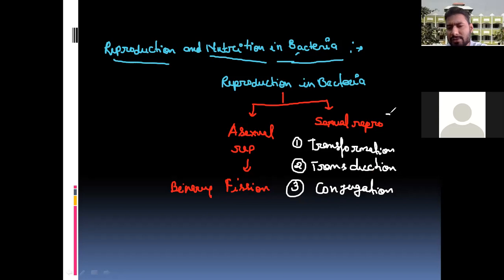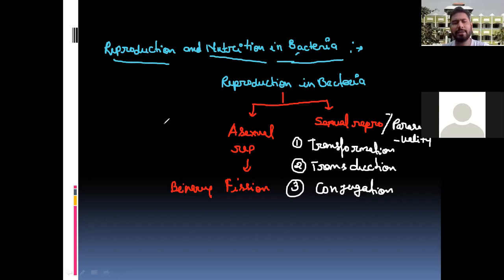This is not actually sexual reproduction, but we say sexual reproduction because gene exchange takes place between two different individuals. We can't use the term crossing over here, but we can say gene exchange takes place. That's why we call it sexual reproduction, or sometimes parasexuality.